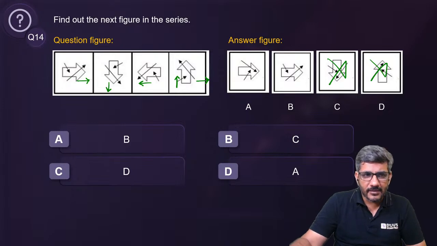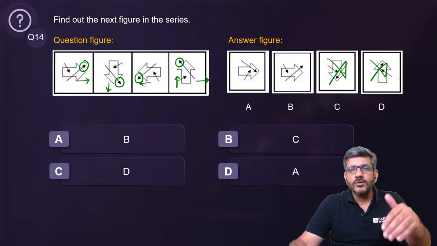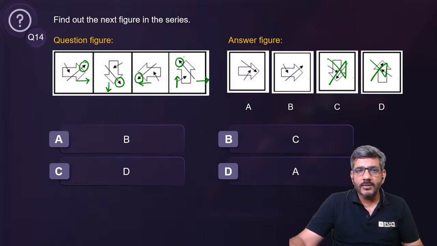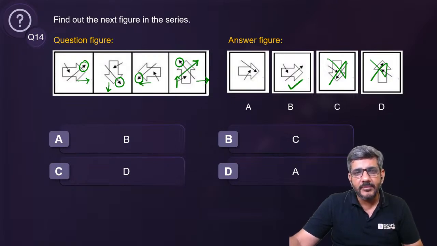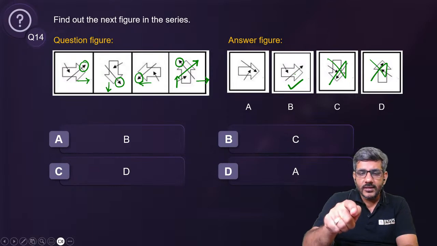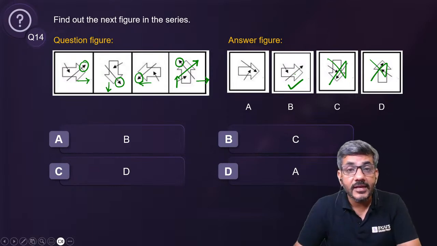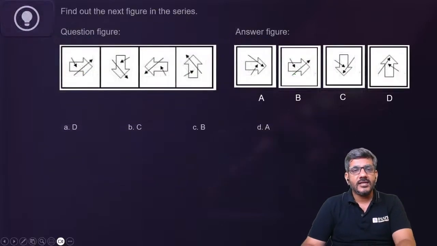Moreover, it's very clear that this arrow is always going outside the figure and it is also moving by 90 degrees every time. So by moving 90 degrees, तो इसको भी next time इस तरह से हो जाना चाहिए और outwards. तो ये सिर्फ B में given है. So yes, option A, which says figure B, is the right answer. So that's the correct answer, I suppose.